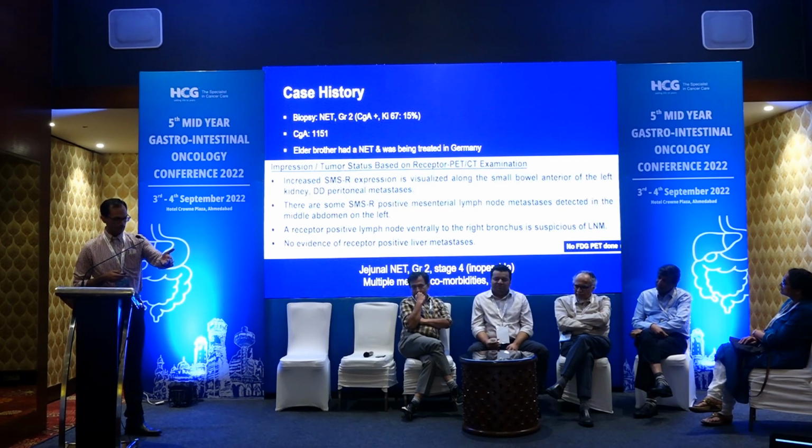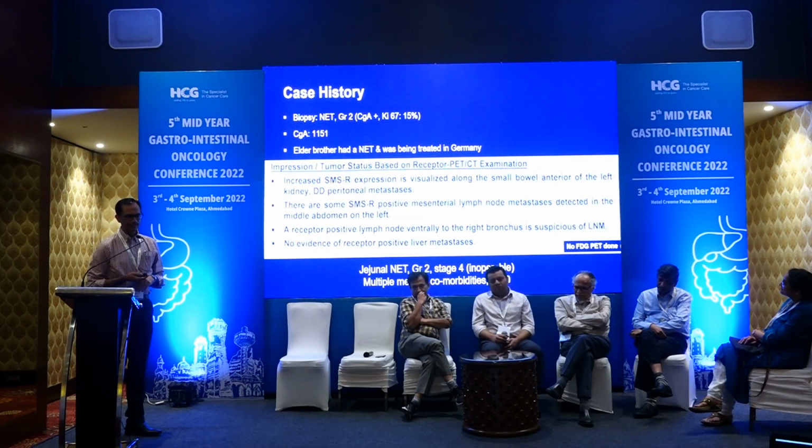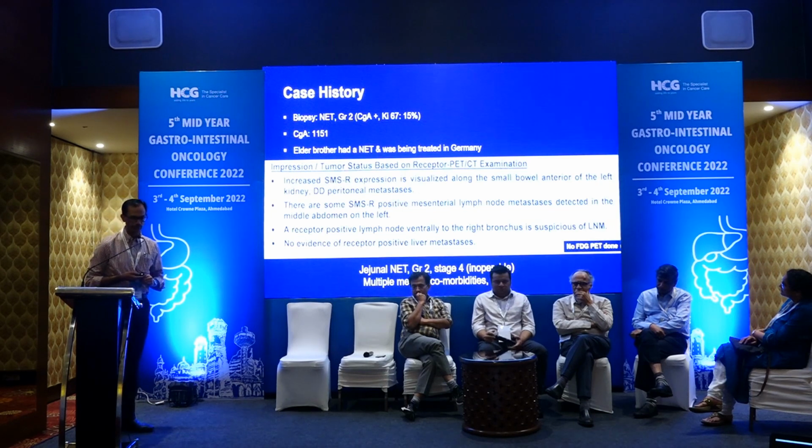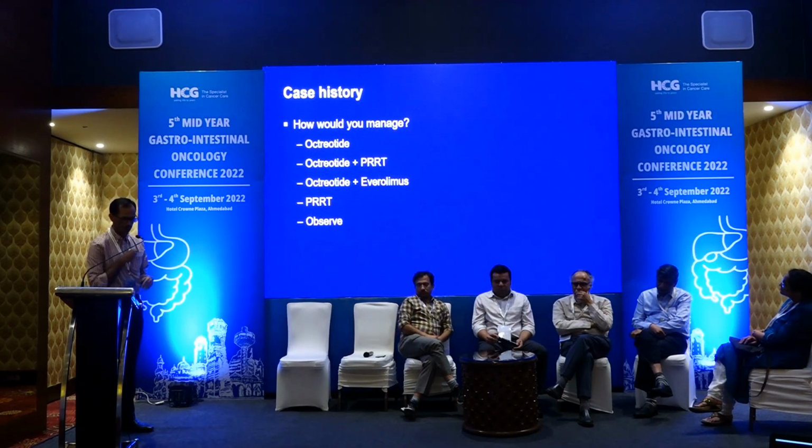Biopsy was grade 2. Chromogranin was positive. Ki67 was 15%. No confusion there. Chromogranin elevated. And multiple lesions that were showing somatostatin avid, right? And interestingly, though it was 15%, at the time of diagnosis, no FDG PET was done. All right, so the diagnosis was a jejunal neuroendocrine tumor, grade 2, stage 4, multiple medical comorbidities, but performance status 0 after the bypass procedure was done.